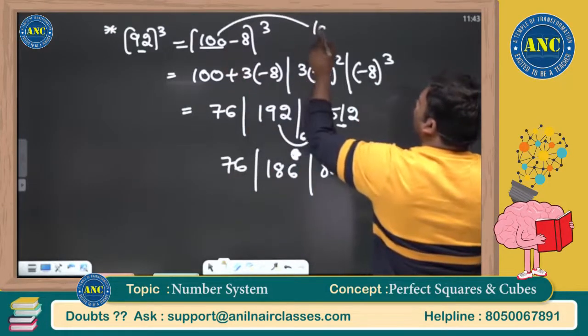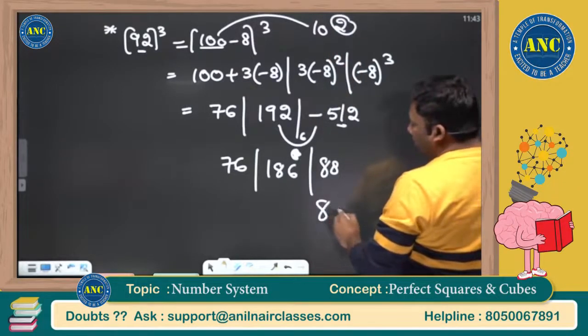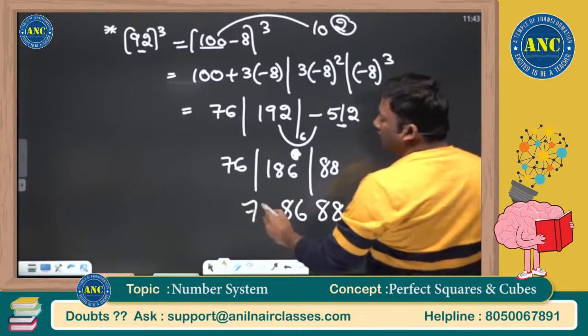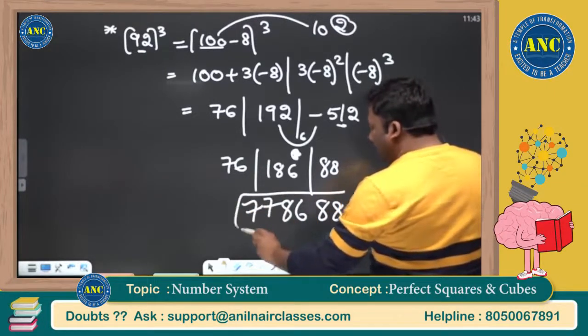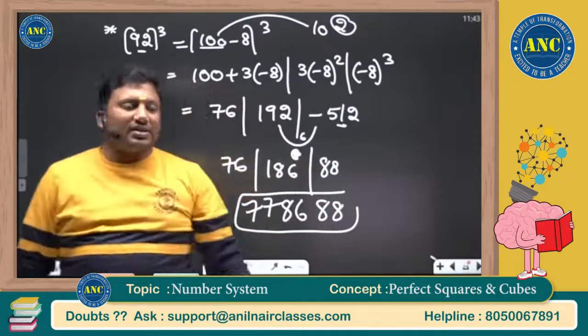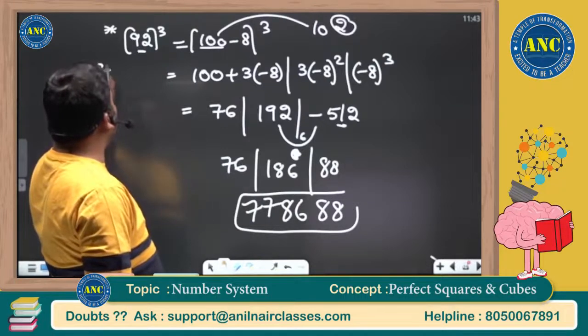100 is nothing but 10 square, so in the last two places there will be 2 digits. These are 88 and 86, only 2 digits. 1 carried, 1 carried. The answer will be 778688. What is the concept that we used here?